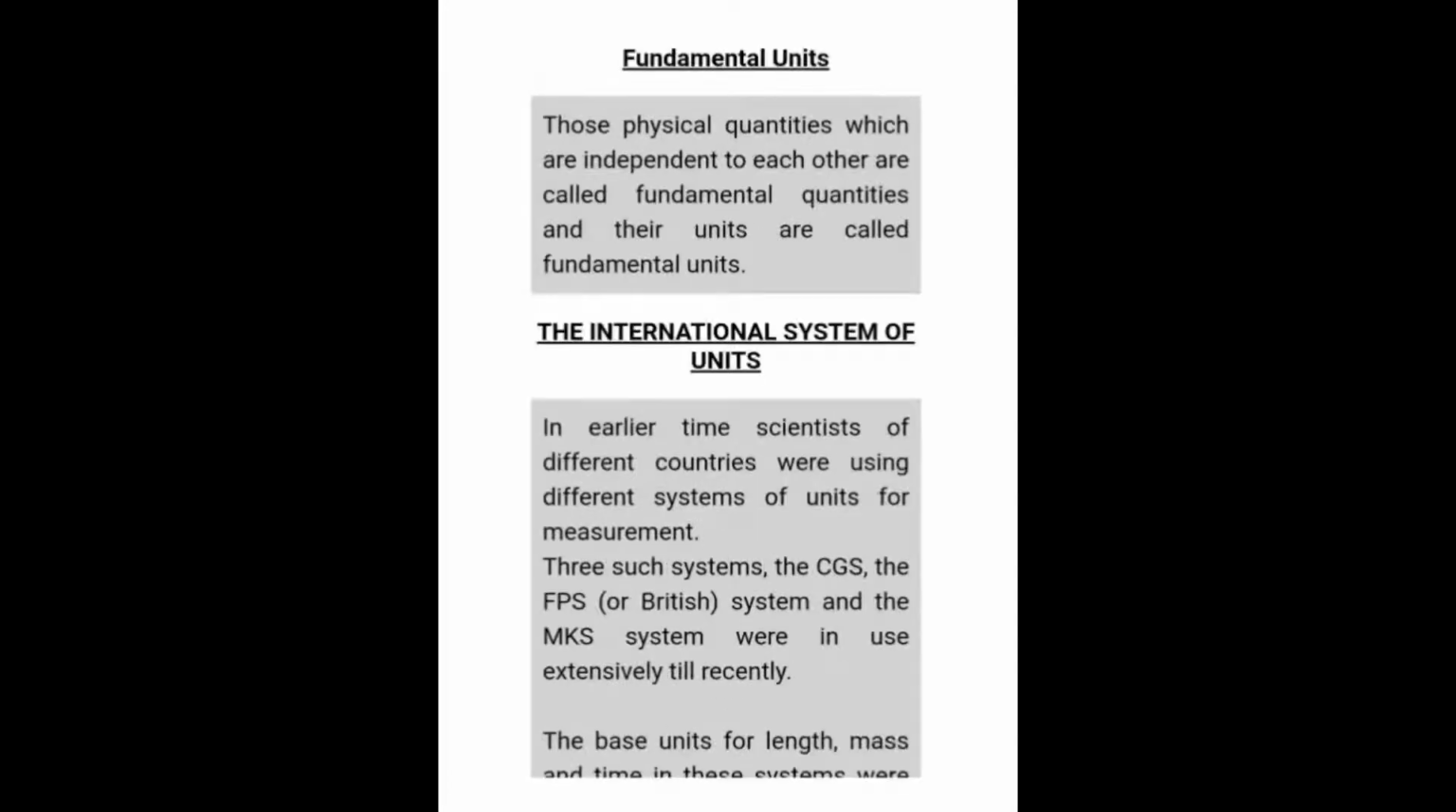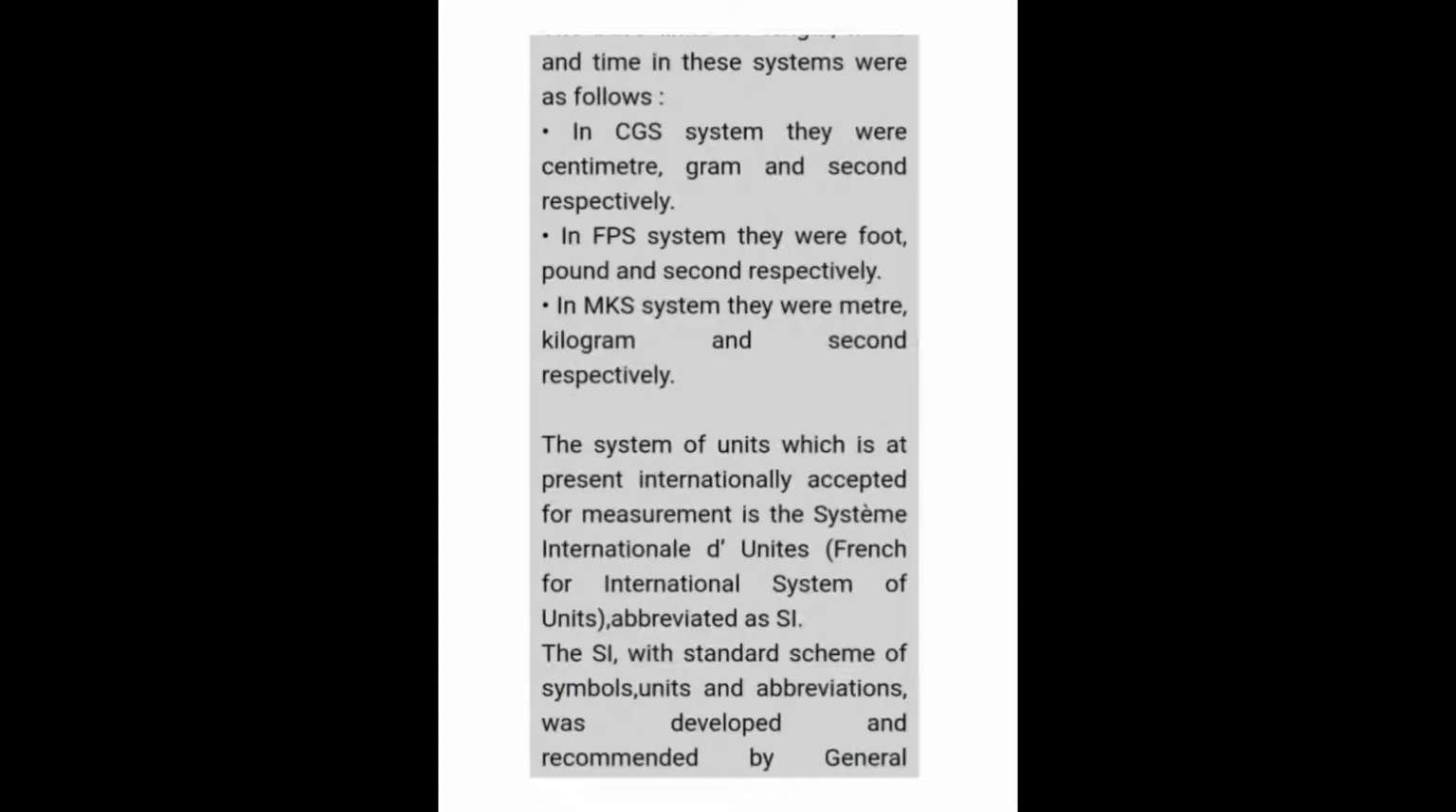Among the units we have MKS units and FPS units. In the CGS system, we take centimeter, gram and second. That means length is measured in centimeter, mass in gram and time in second. Similarly, we have FPS, that is foot, pound and second. In the MKS system, we measure length in meter, mass in kilogram and time in second.